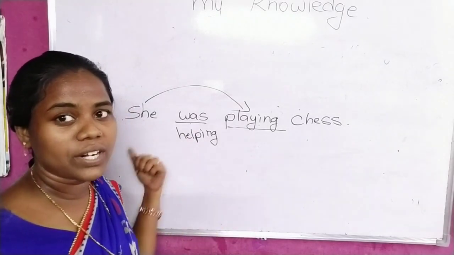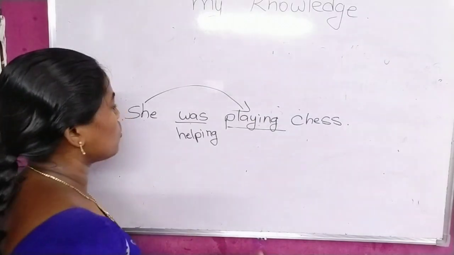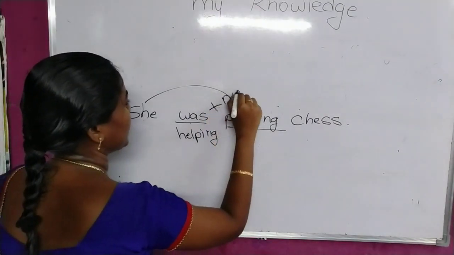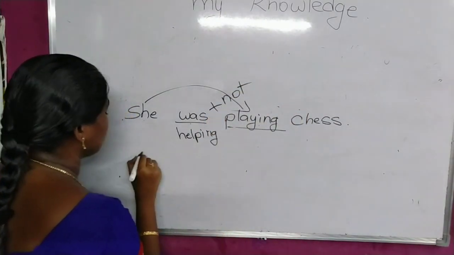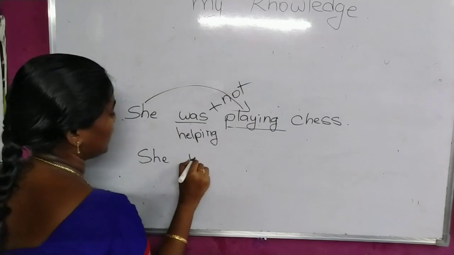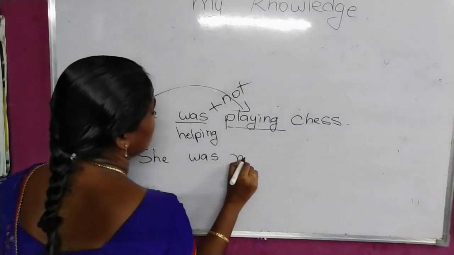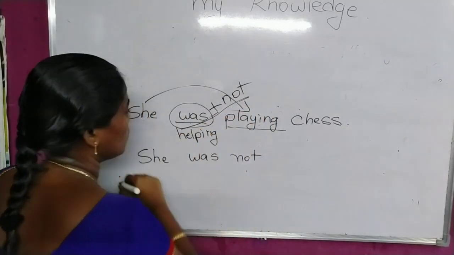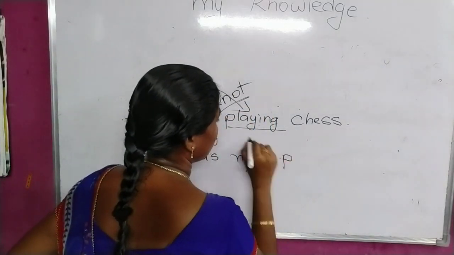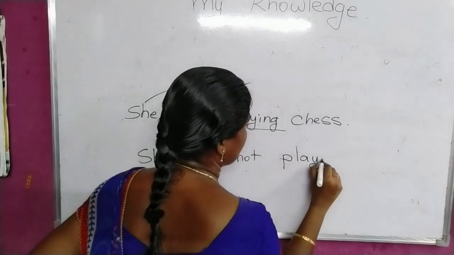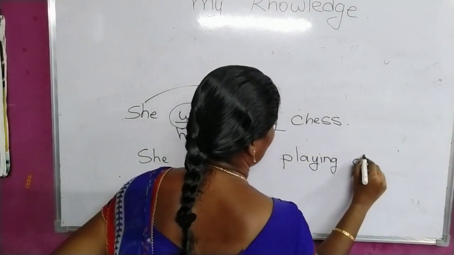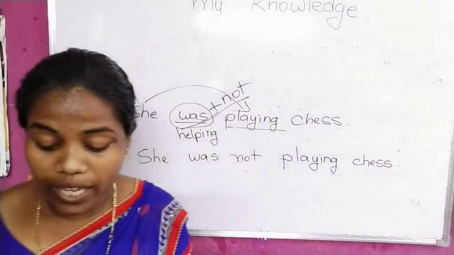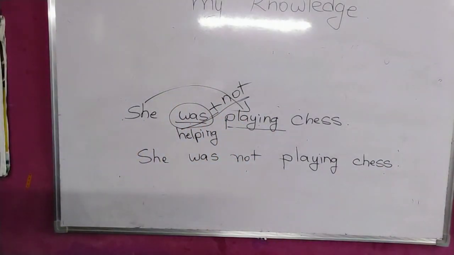If you write that one in the front section, then you can make it a question. So always we deal with the helping verb only. So was plus not. If you add negation to that helping verb, you can construct a negative sentence. She was not. We added only not to the helping verb was. Then you can continue the remaining sentence as it is. She was not playing chess. This is the way of changing a positive sentence into a negative sentence.